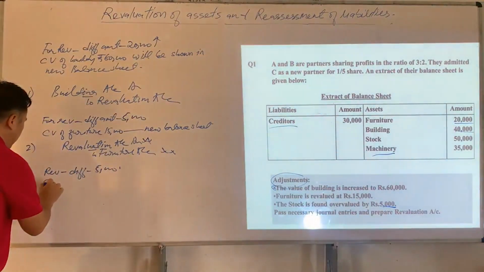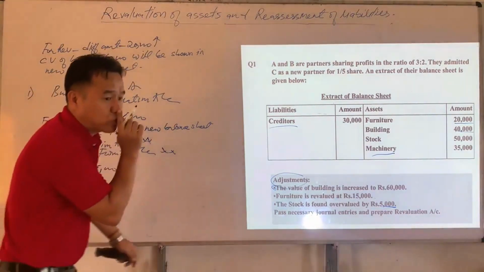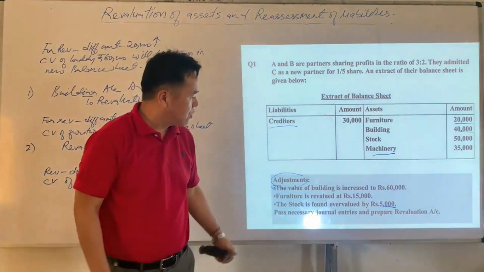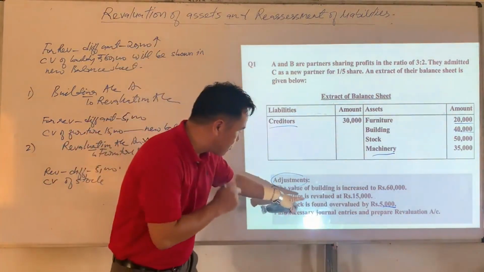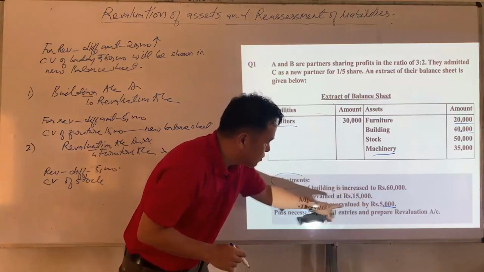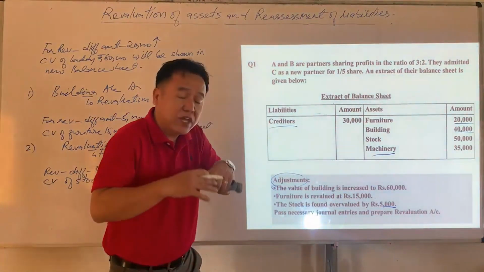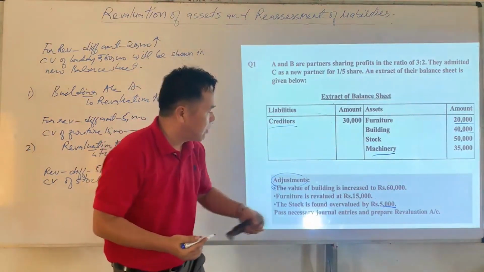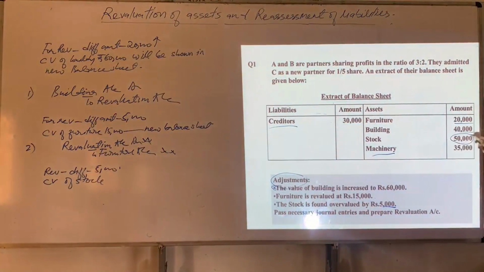Okay. So what is the current value of stock? The current value of stock should be shown on the asset side of the new balance sheet. Since stock is found overvalued by rupees 5,000, by mistake it has been increased by 5,000. Now we have to decrease the value of stock by 5,000. So what is the book value of stock? 50,000.